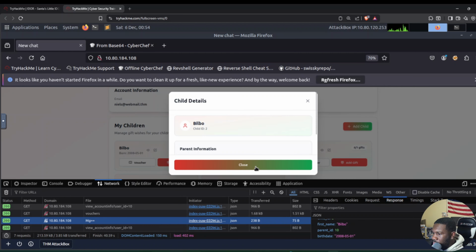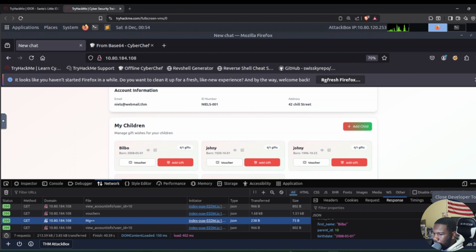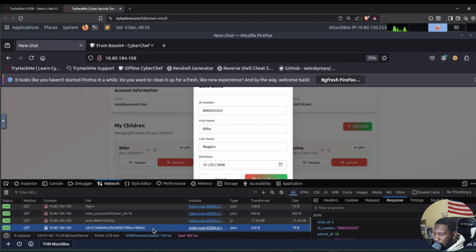Go back here. Keep this open, and so instead of hitting the eye icon, we're going to hit edit. So this just came up right here. This is some type of hash. Hovering over it, I think it says it's MD5.